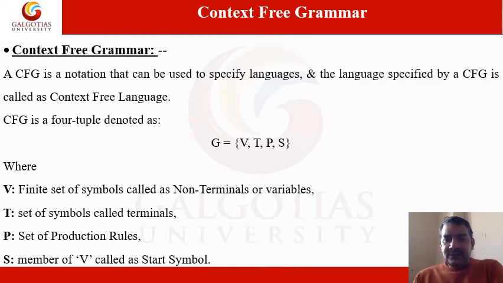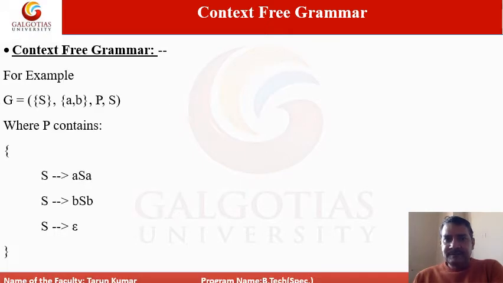V stands for variables, or non-terminals. T is the terminals. P is the production rules or rewriting rules, and S is the start symbol, but that symbol will also be a member of V, that is, of the non-terminals or variables. This is just the introduction, or the notation, of context-free grammar.